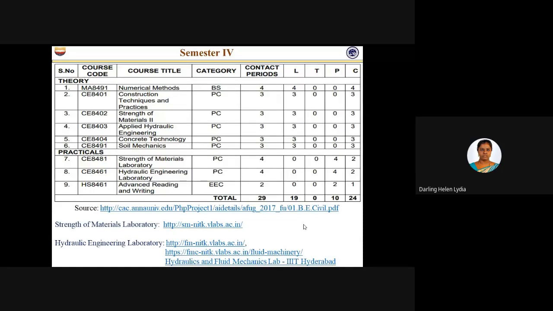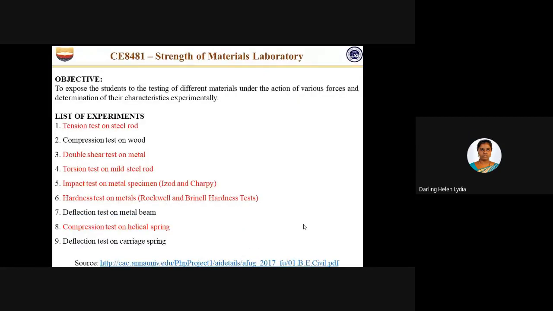Okay, so now we'll see the syllabus of this. For strength of materials laboratory, this is the list of experiments available in the syllabus of regulation 2017 of Anna University under civil engineering. There are 9 experiments. Here also I have highlighted the experiments which are available on the virtual laboratory website: tension test on a steel rod, double shear test, torsion test, impact test, that is Izod and Charpy, then hardness test and compression test on helical spring.